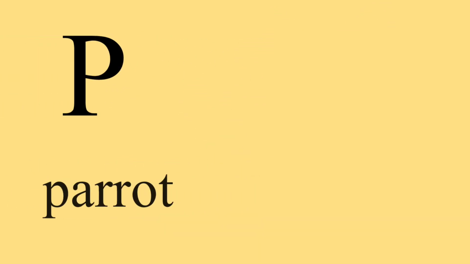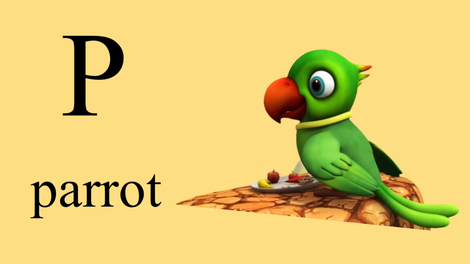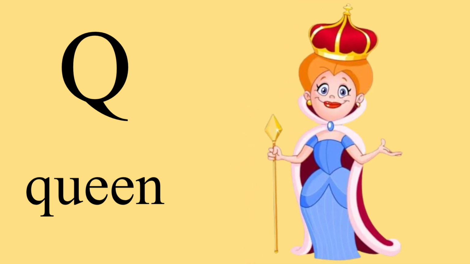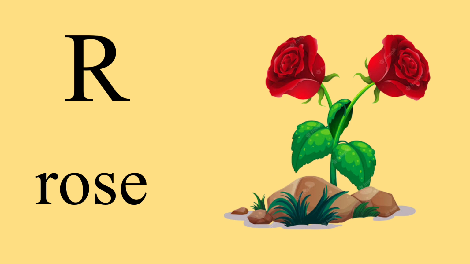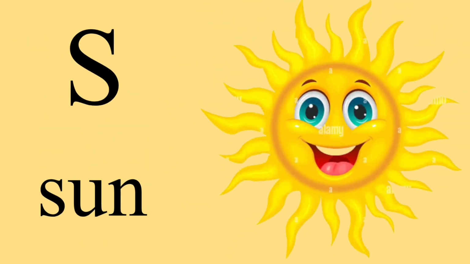P is for parrot, parrot. Q is for queen, queen. R is for rose, rose. S is for sun, sun.